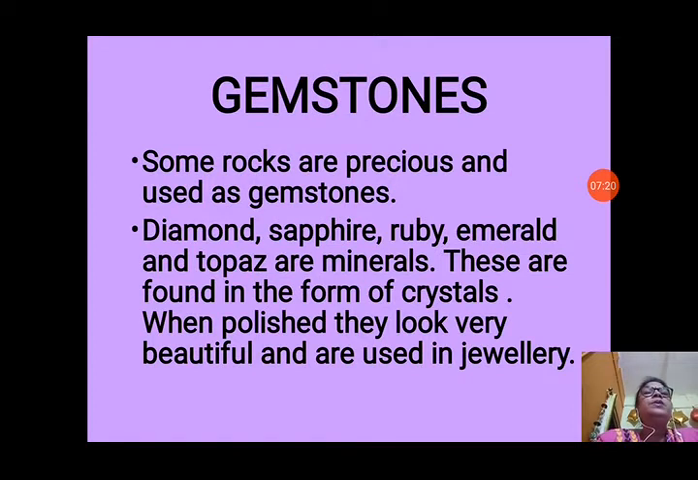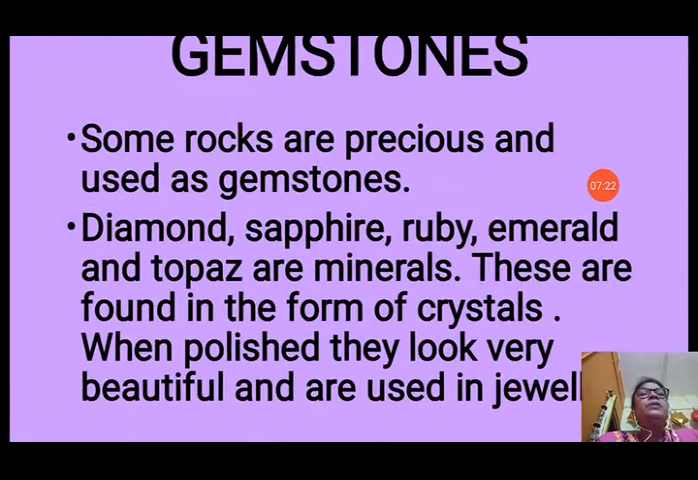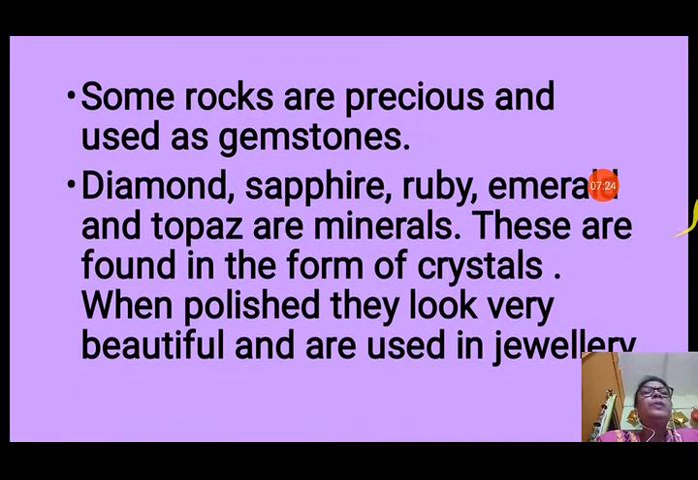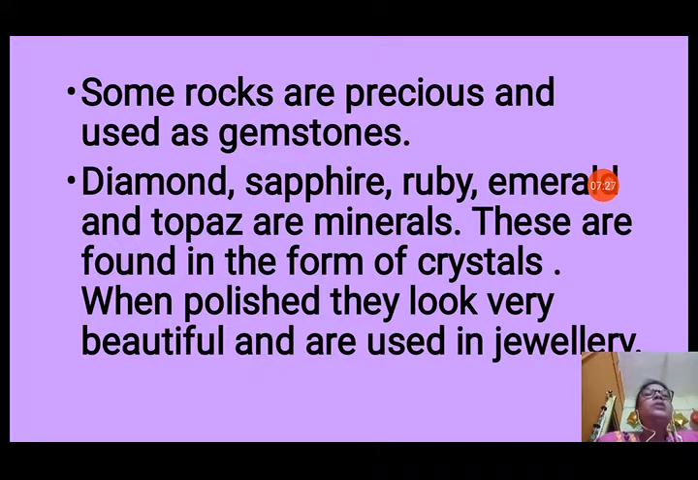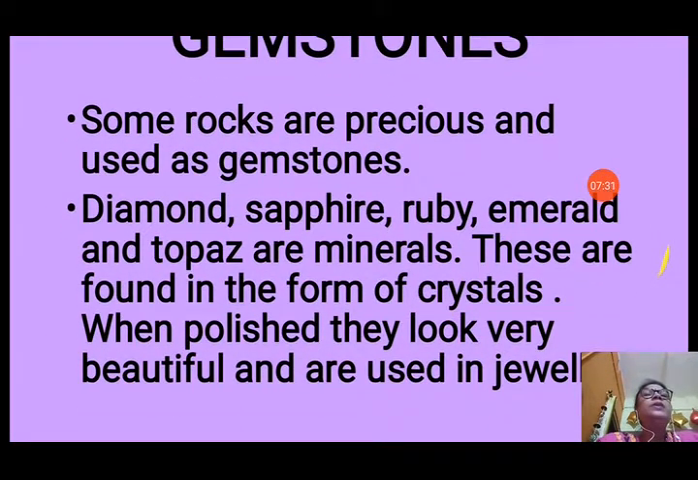Now next we will see about some gemstones. So we get some gemstones also. These are also non-metallic minerals. Some rocks are precious and used as gemstones. Diamond, sapphire, ruby, emerald and topaz are minerals. These are found in the form of crystals. They are very shining and attractive crystals. When polished, they look very beautiful and are used as jewels. So we use them as jewels and we wear them.